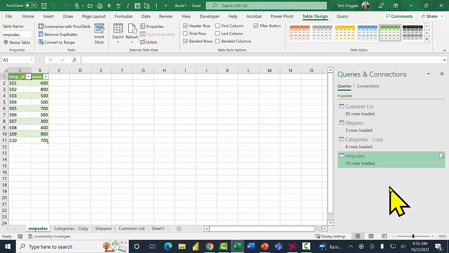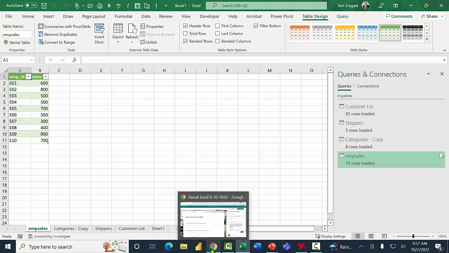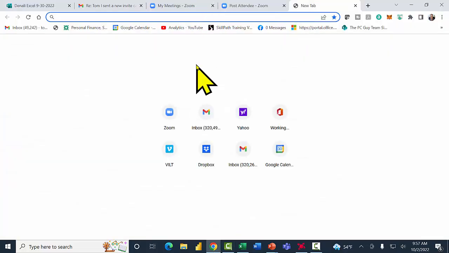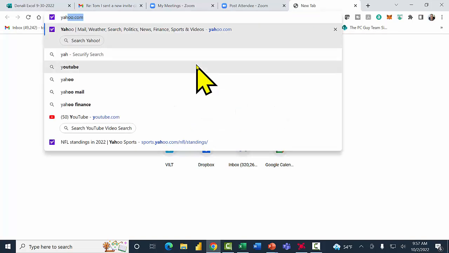All right, so far we did an Excel spreadsheet, an Access database, a text file, a SQL Server database, which I used through the ODBC. Now, another data source that I'd like to show you today is a website. So I'm actually going to go to the internet for a second. I use Google Chrome. And I'm going to go up to yahoo.com.